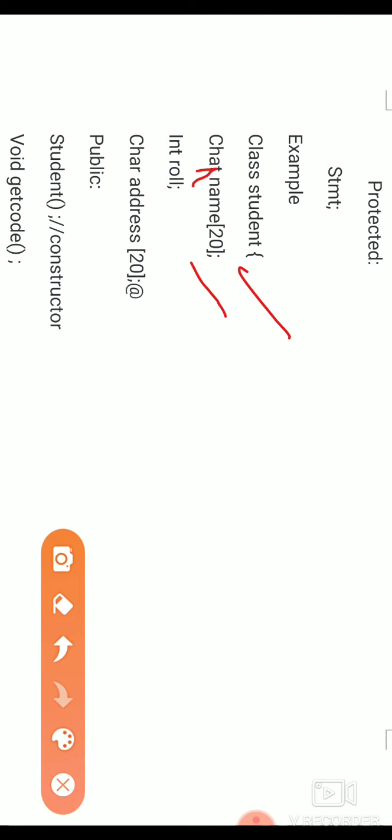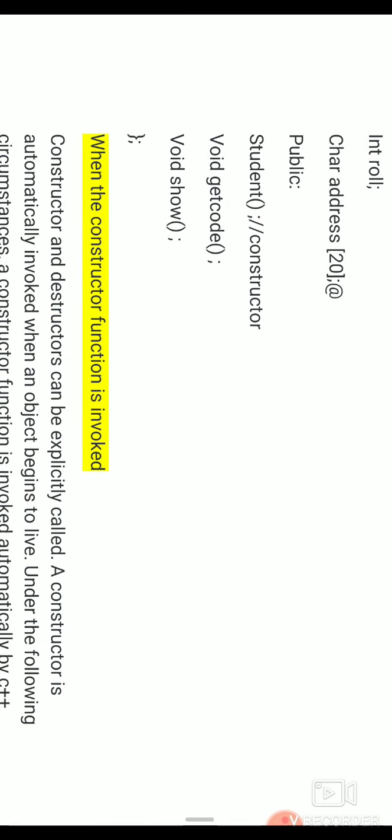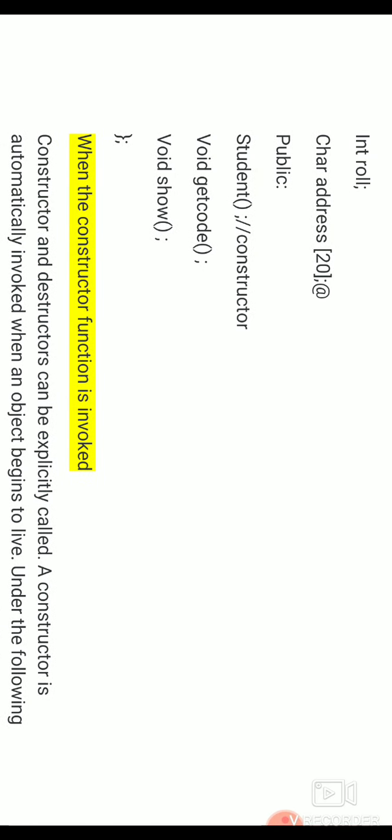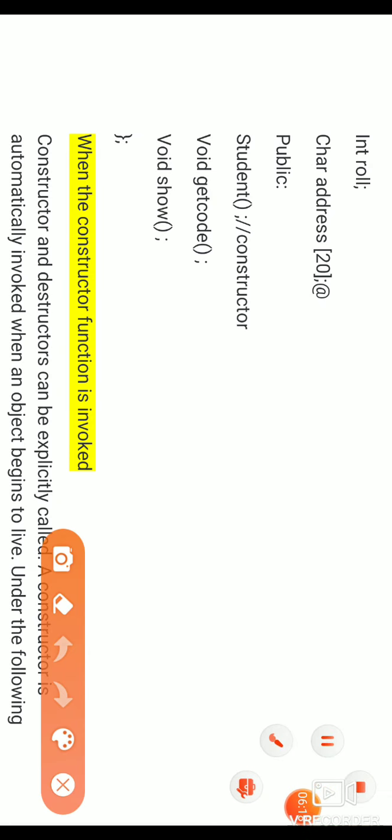Name is char type, and roll number of a student, address, and in a public section here is student, which is the constructor, and get code and show code. All these functions are declared, not defined. In the next video I will show the remaining parts in detail.